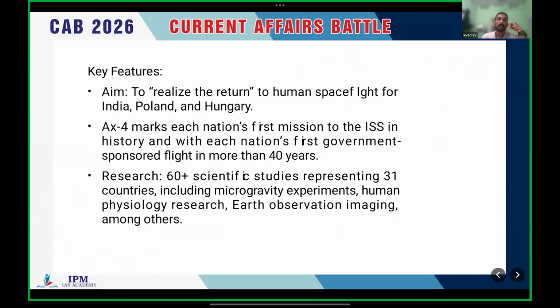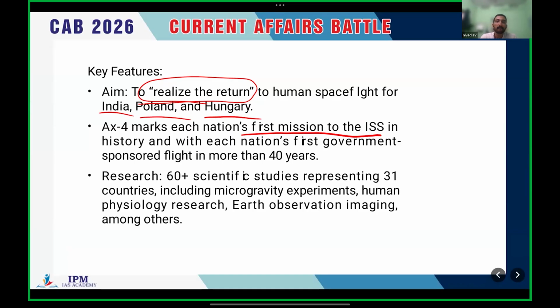The aim was to ensure that the same vehicle which launched the mission can bring the astronauts back to Earth. The mission marks each nation's first mission to ISS: for India, Poland, and Hungary, it is the first mission to the International Space Station.